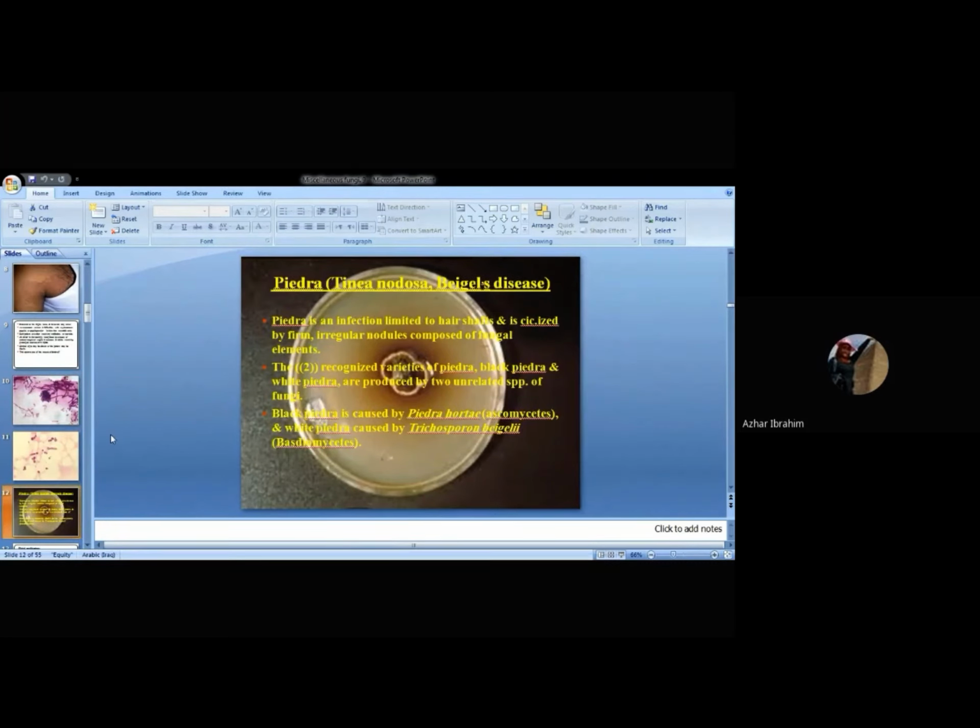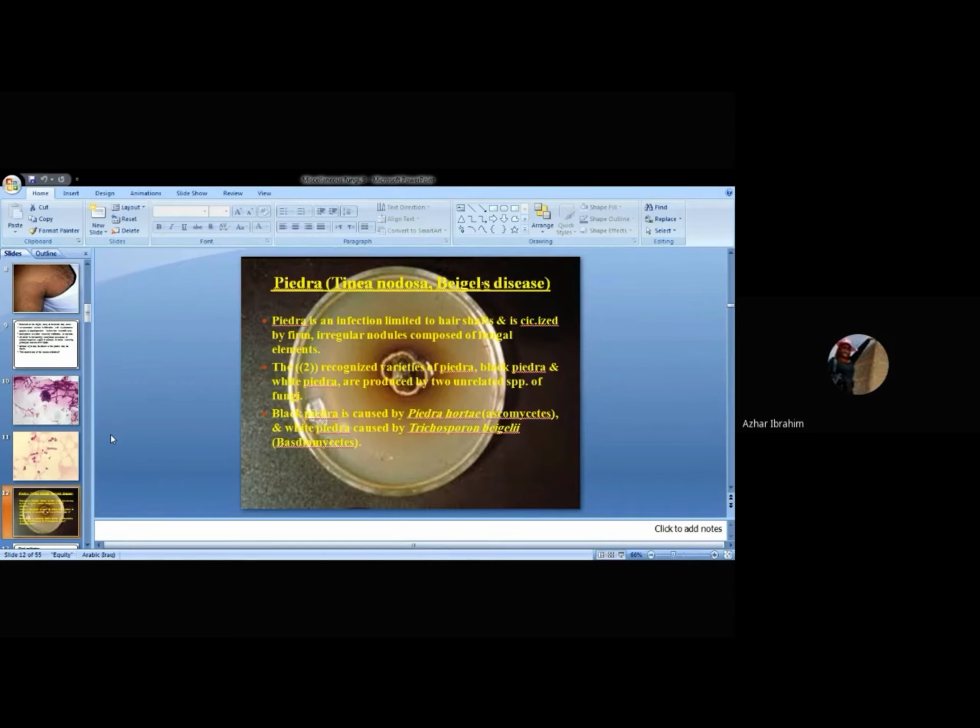We turn to another disease, which is referred to as Piedra. Piedra is also referred to by synonyms of the disease. Keep in mind that the synonyms I chose for you are requested in the examination. Maybe I will not mention the frank name. For example, when I have an MCQ, I don't say Piedra. I may say Piedra's disease or maybe Tinea nodosa. You should know these synonyms, very important, because I chose only these common names.